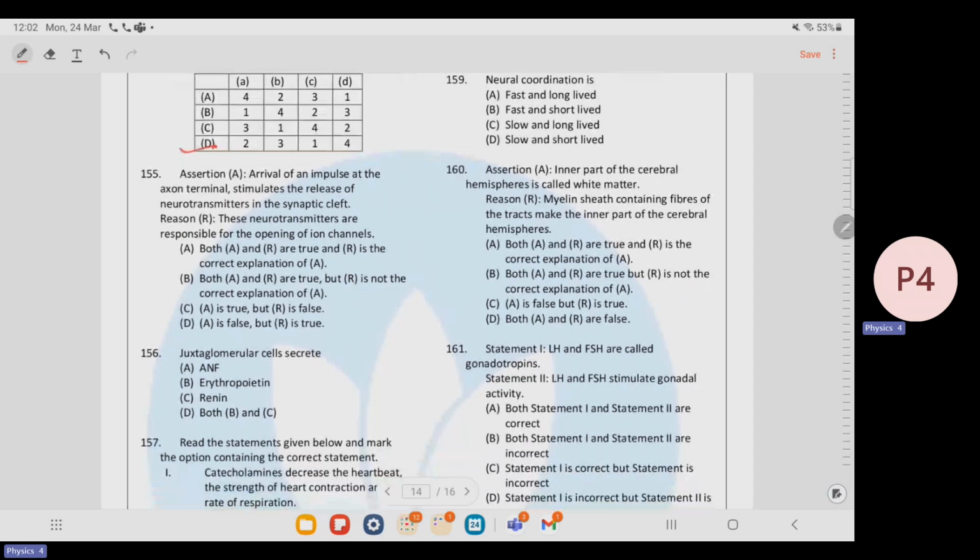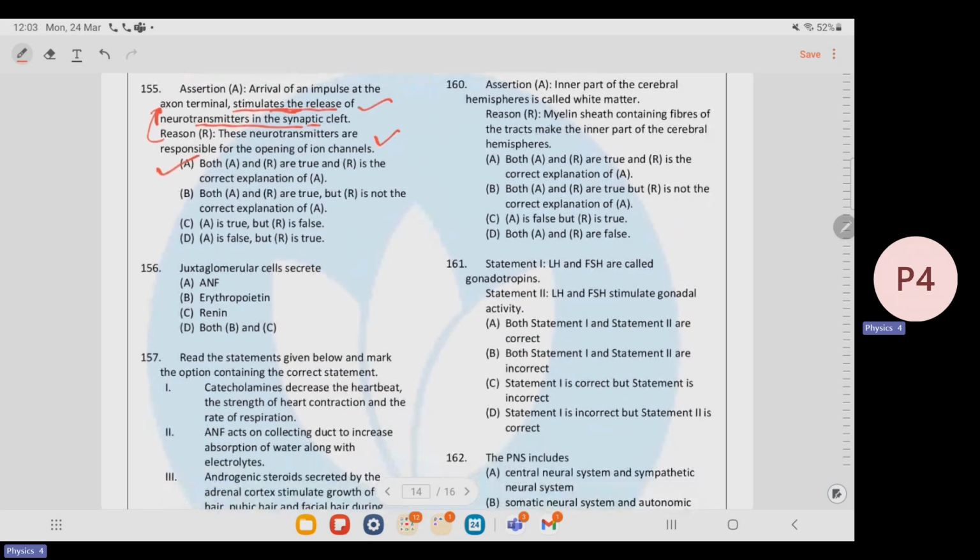Arrival of an impulse at the axon terminal stimulates the release of neurotransmitters in the synaptic cleft. True. These neurotransmitters are responsible for the opening of ion channels. This is also true. And the reason is also correct for the assertion, because arrival of an impulse at the axon terminal is required. That is why the neurotransmitters are responsible for the opening of the ion channels.